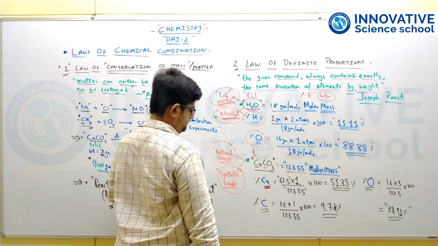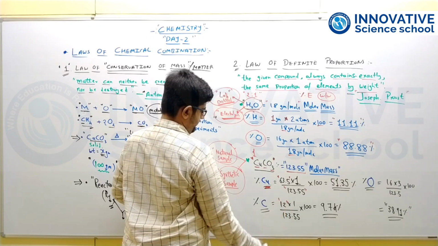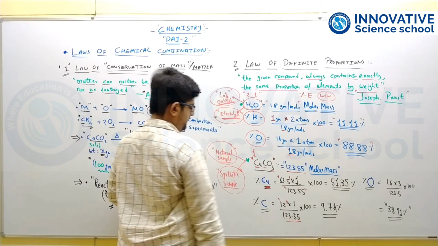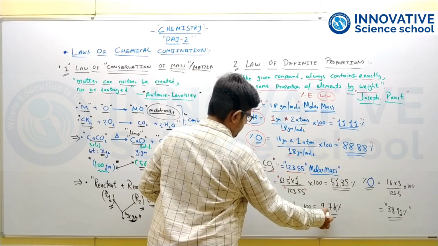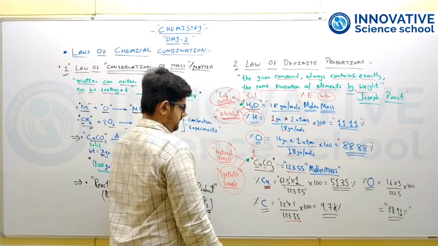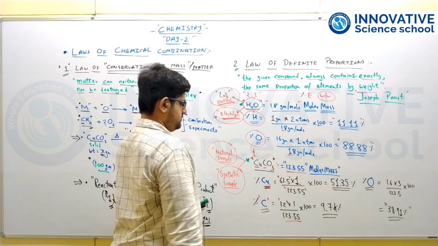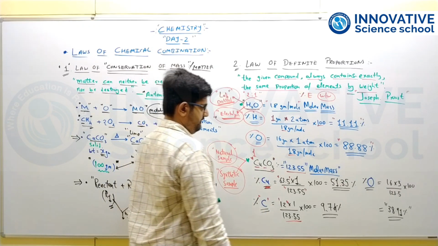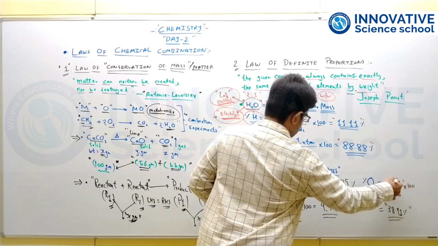Second is carbon. Carbon, as we know, has atomic mass 12. 12 divided by 123.5 into 100 gives 9.74. That is the percentage of carbon in this CuCO3 sample. And same way, oxygen, that is 16 multiplied by 3. Why 3?